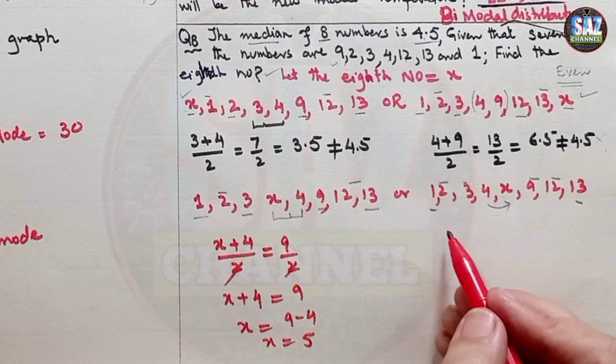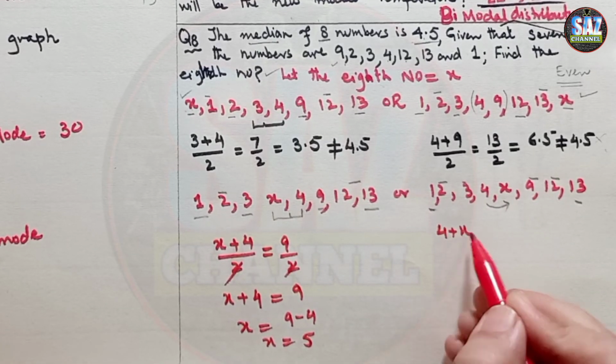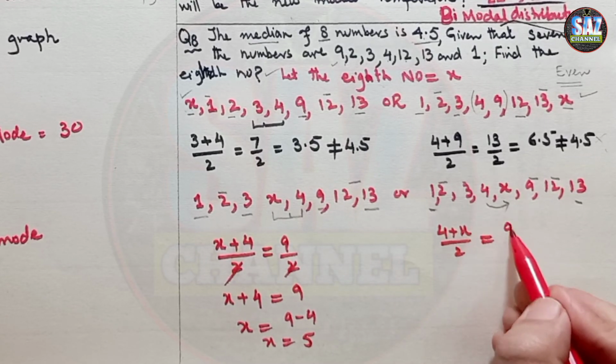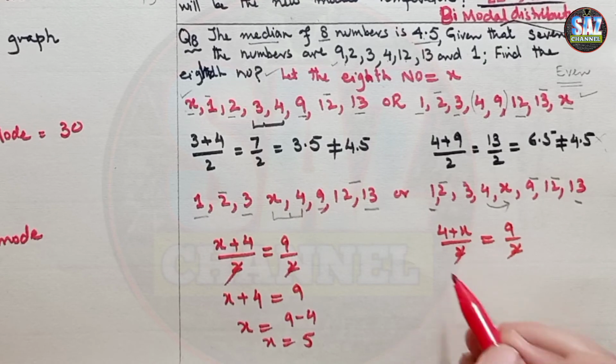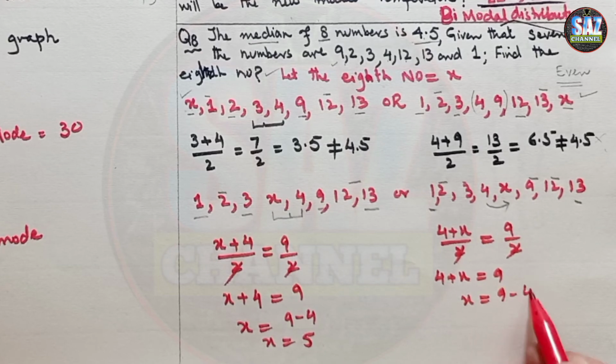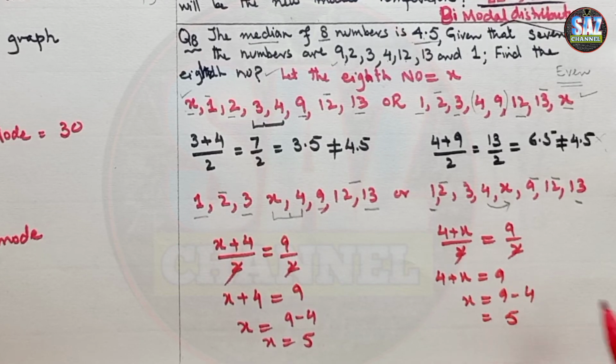Or over here, 4 plus x by 2 again equals the median, which is 4.5 or 9 by 2. 2 goes with 2 and 4 plus x equals 9, x equals 9 minus 4, x equals 5. So the unknown or eighth number will be 5.